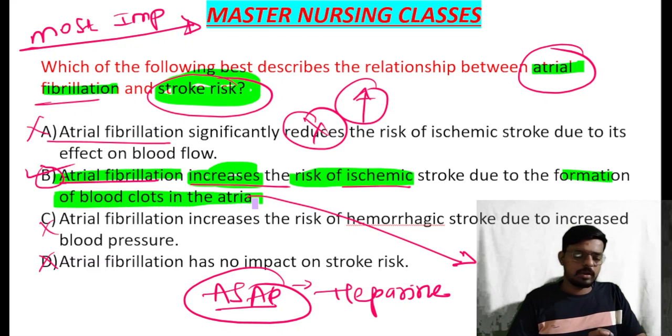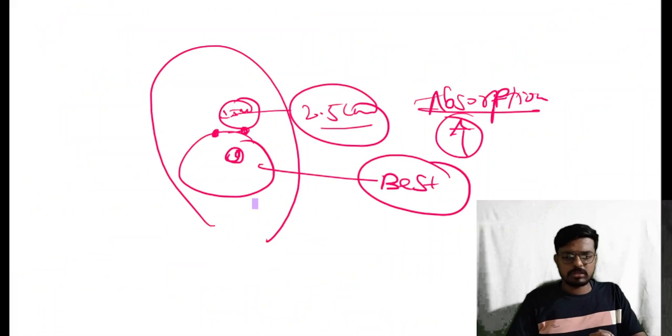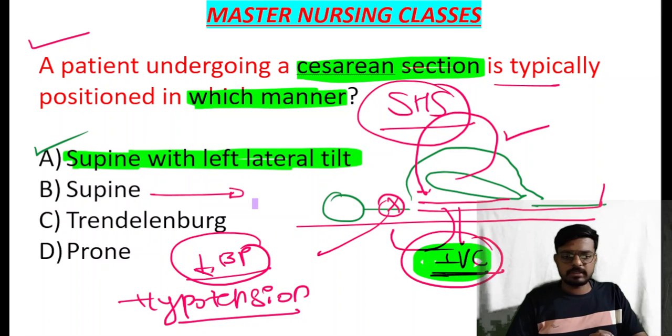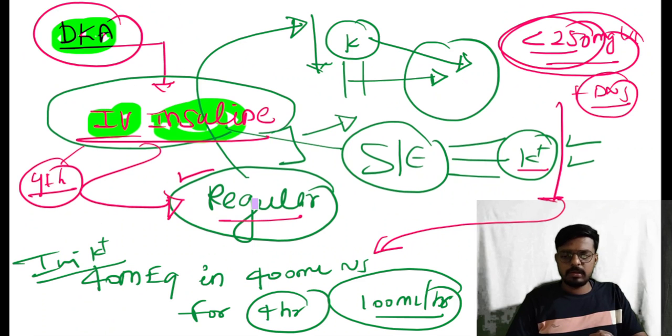Okay, and we have discussed the relationship between atrial fibrillation and stroke risk. Always in the case of atrial fibrillation, consider there is the highest chance of stroke, so give heparin as the priority drug here. And we have discussed how to administer insulin: the angle for a person with less subcutaneous fat and the angle for a normal or fatty person. And very importantly, supine hypotension syndrome, and many questions along with this we have discussed.